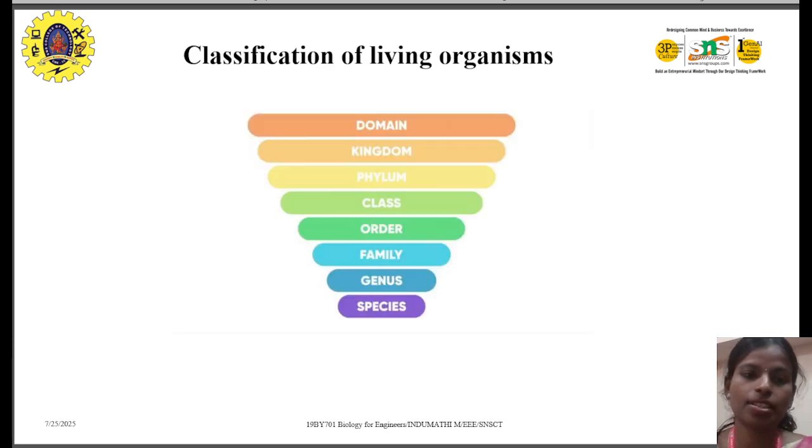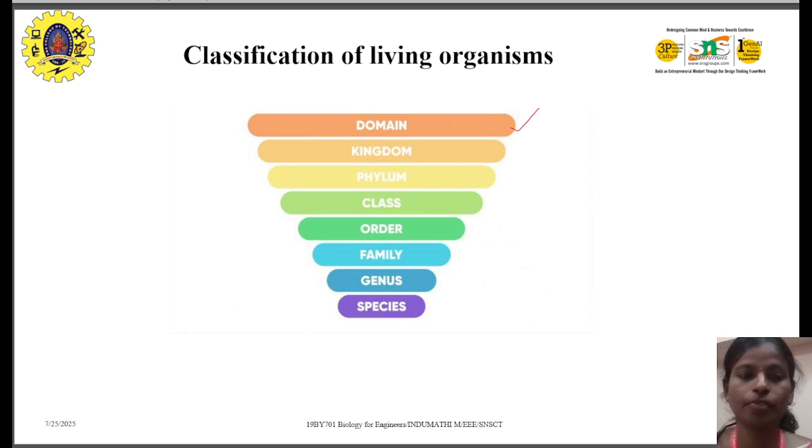Next comes classification. How do we classify living organisms? First comes domain. This is the topmost taxonomy of a living organism. First comes domain, kingdom, phylum, class, order, family, genus, and species. So this is how we classify living organisms.